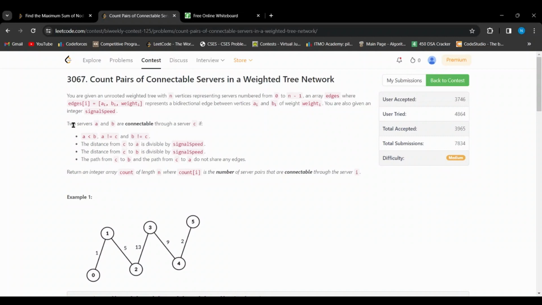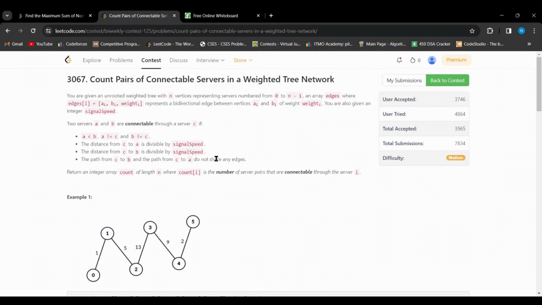Now, for two servers to be connectable, these conditions should be satisfied. For A and B to be connectable through C, A should be less than B, A should not be equal to C, and B should not be equal to C. That is to say that all three of these should be distinct. The distance from C to A and the distance from C to B both should be divisible by signal speed. And the final condition is that the path from C to B and the path from C to A should